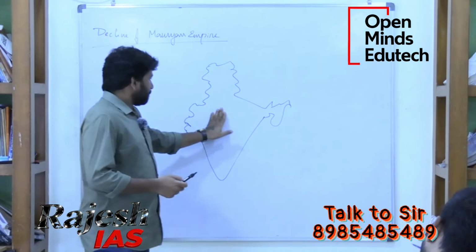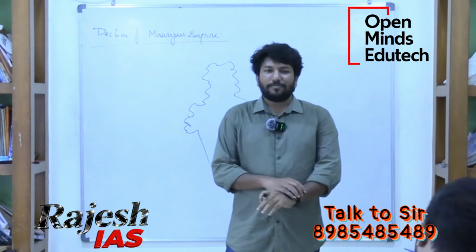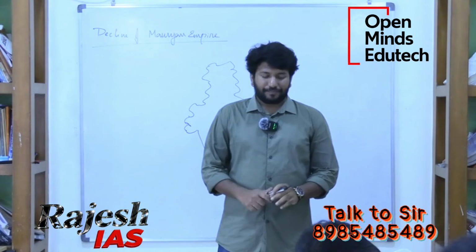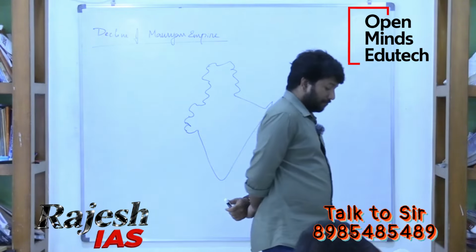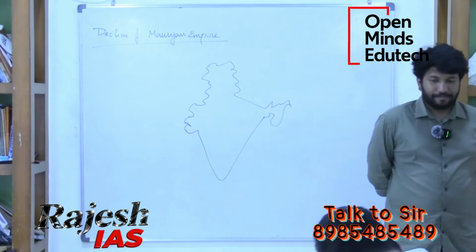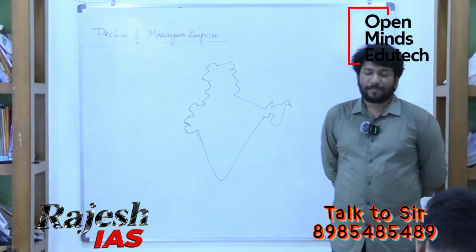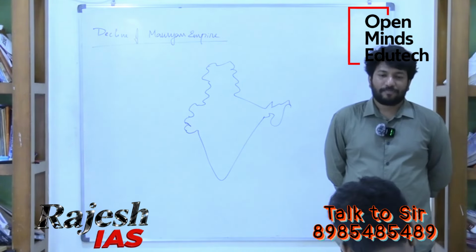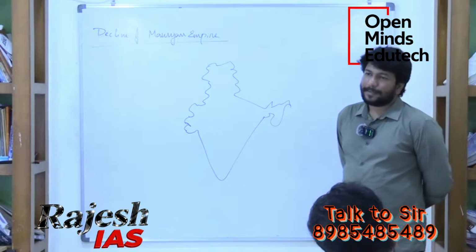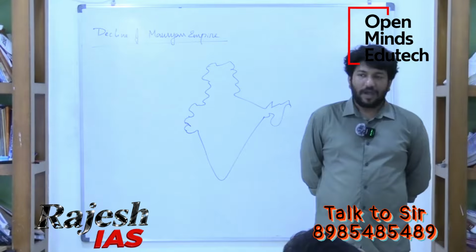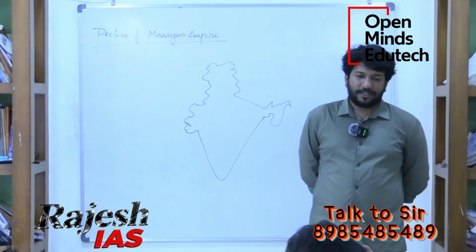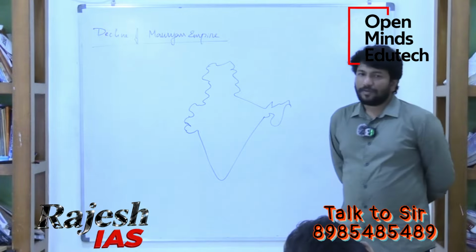After Ashoka, the empire is succeeded by weak rulers.